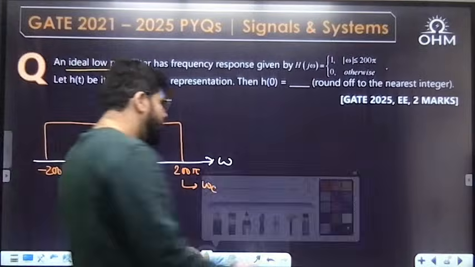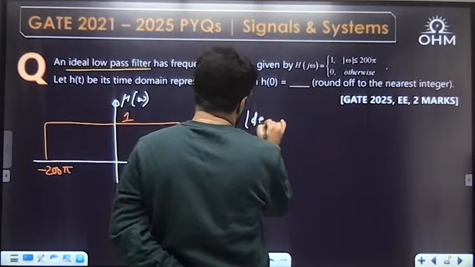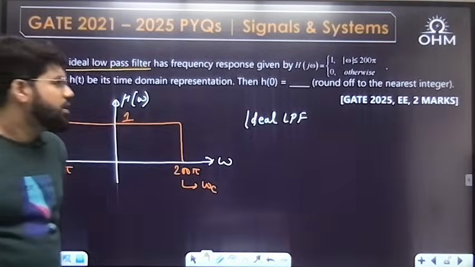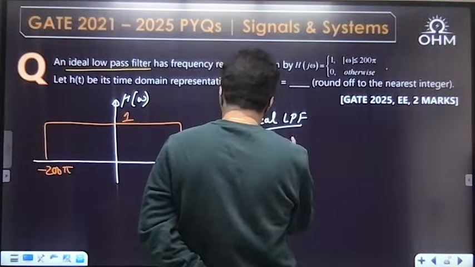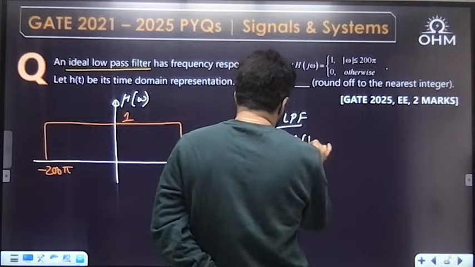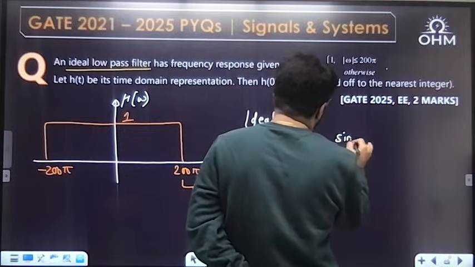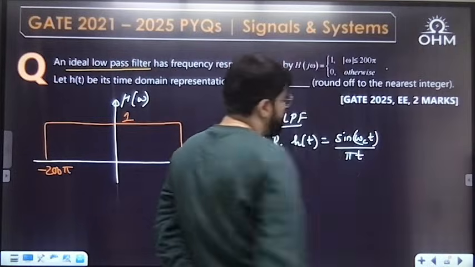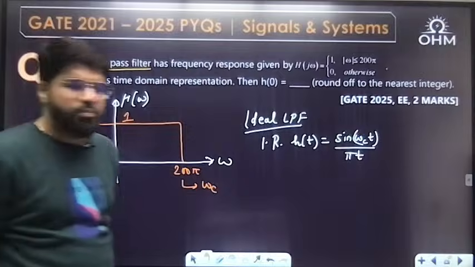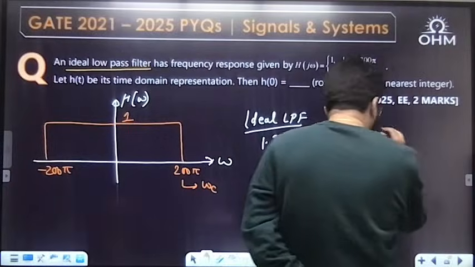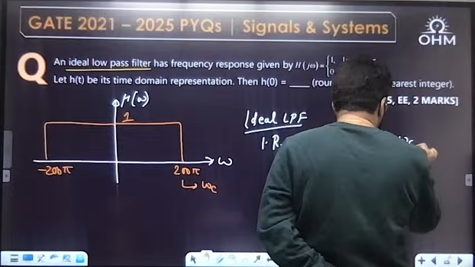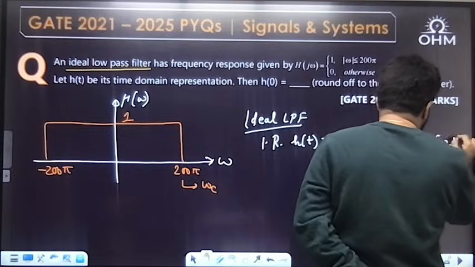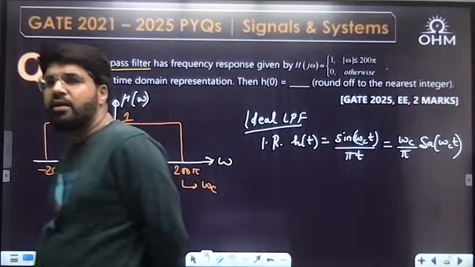For the ideal low pass filter, this is the frequency response. The impulse response is written in the form of sine omega c t upon pi t. Or if you want to write it in sampling function format, it is also written as omega c by pi times sampling omega c t. Why?